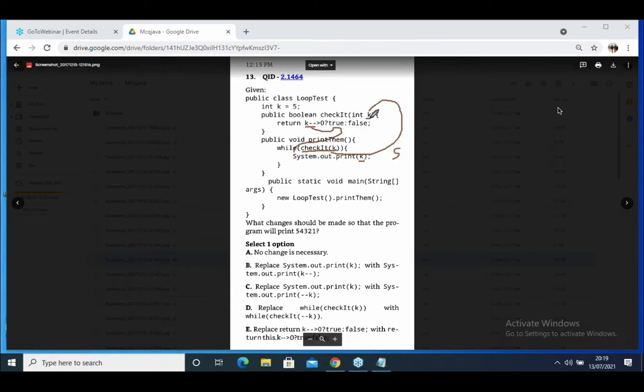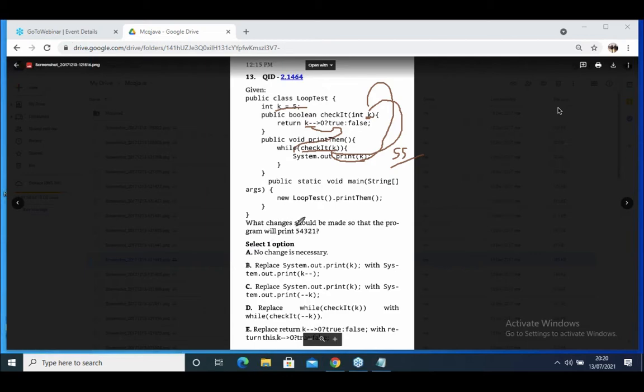Observe what I'm telling. This K is a local variable, this K is a global variable. Here K minus minus, this value is not decreased. Then again check it. What is the value in K? 5. 5 minus minus, true. If you run this code, it will print 5 infinite times, because the local variable is decreased and again it comes back here. So it keeps repeating, again and again you are passing 5 only. K minus minus decreases this local variable, it's not decreasing this global variable.